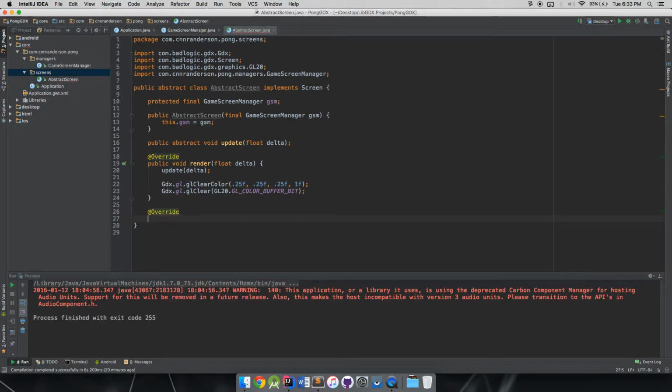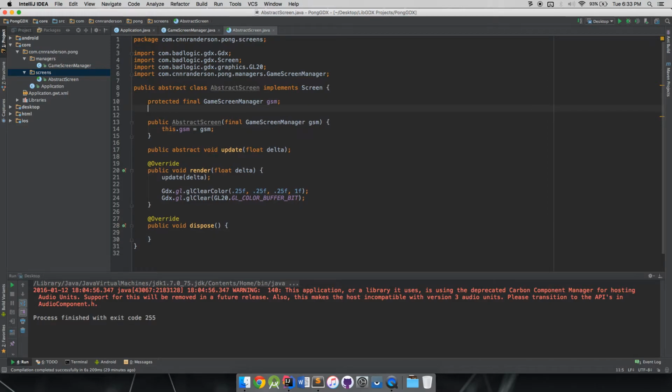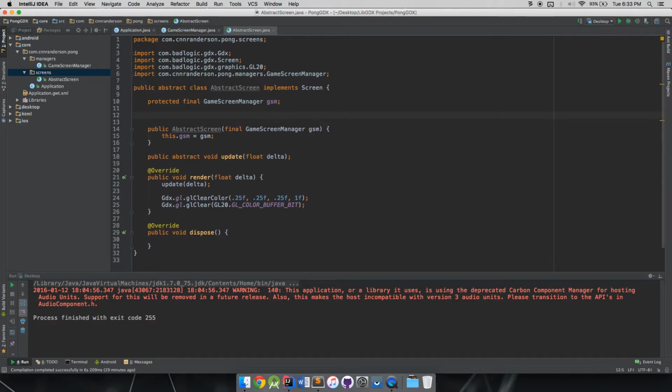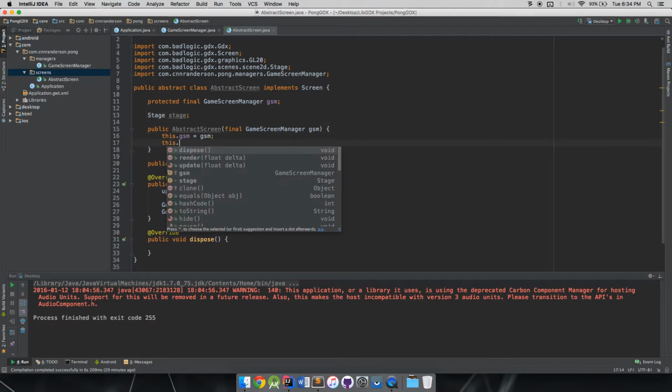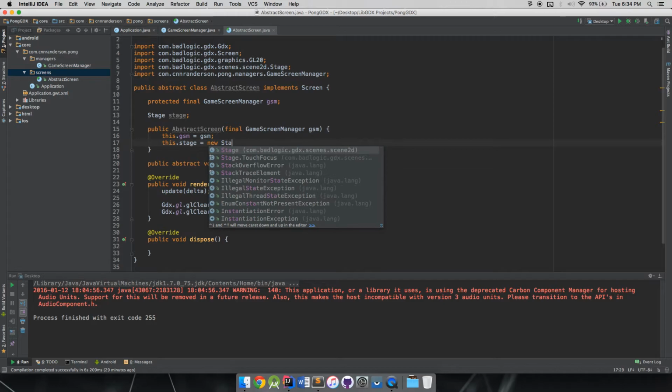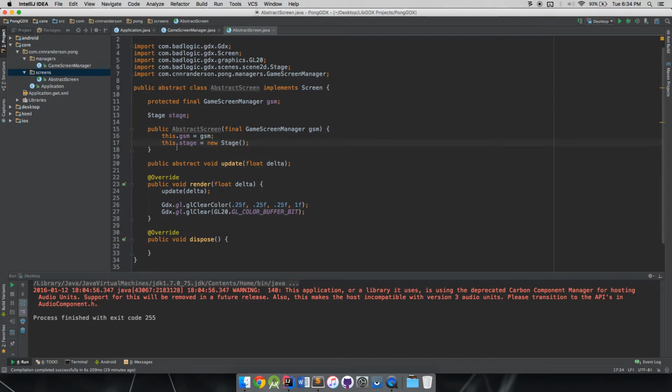So override public void dispose. And you know what? I think I'm just going to introduce this to you guys right now. We are going to have a stage for pretty much every class, I imagine. Everything will typically have some UI elements or something going on. So the stage isn't really all that expensive. And so this dot stage equals new stage. Perfect. So we'll have a stage we can work with for every single subclass.